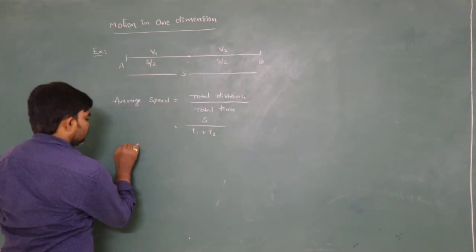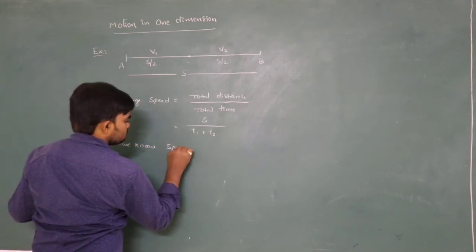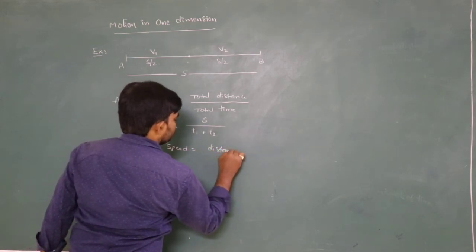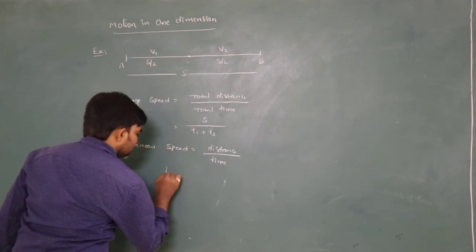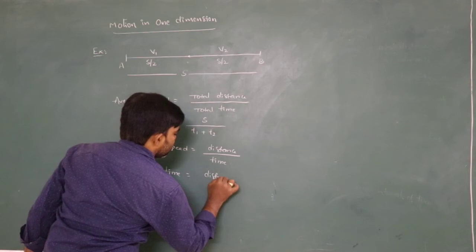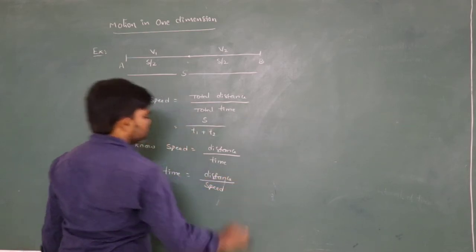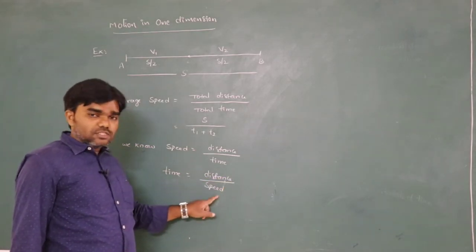So here we know speed is equal to distance by time. From this we can calculate time is equal to distance by speed. Time is equal to distance by speed.